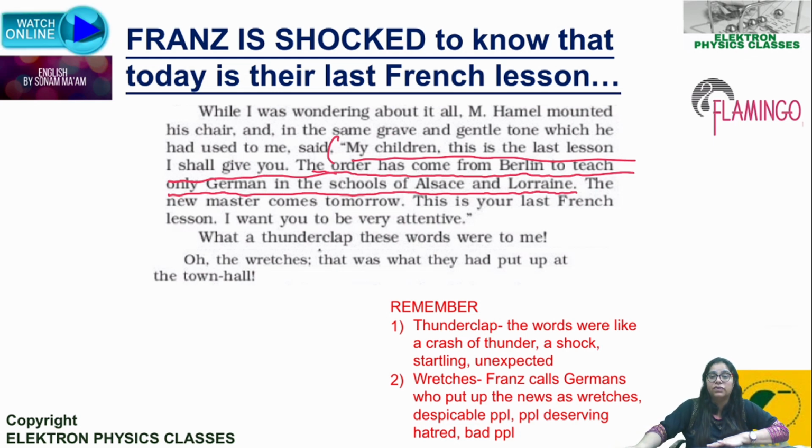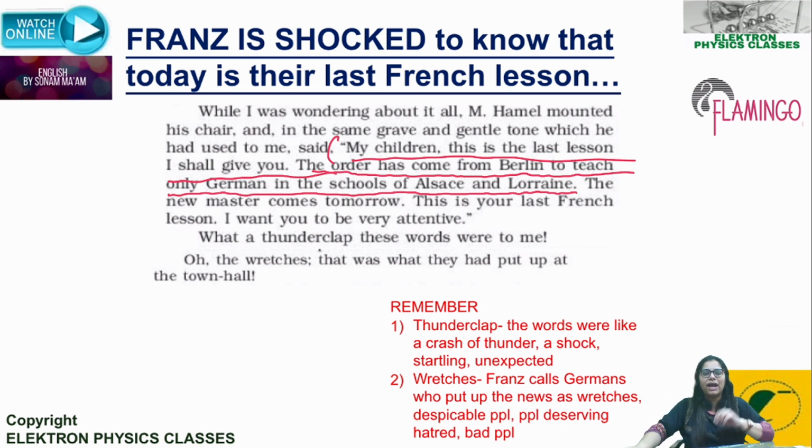The above words, that the new order had come from Prussia, from Berlin, that this is going to be their last French lesson, and from now onwards in the districts of Alsace and Lorraine, German would be taught. This was the order, and these words were a thunderclap to Franz.